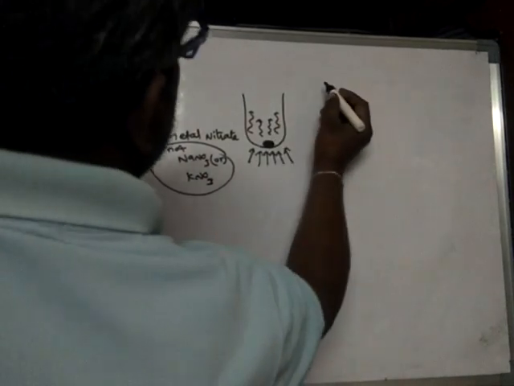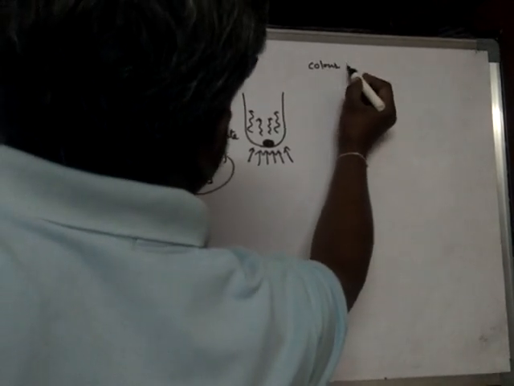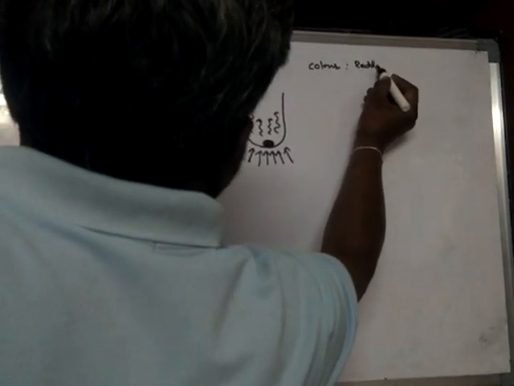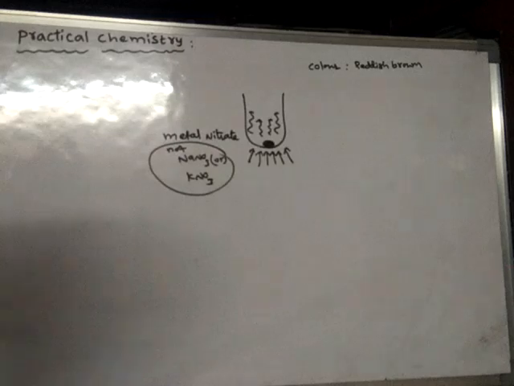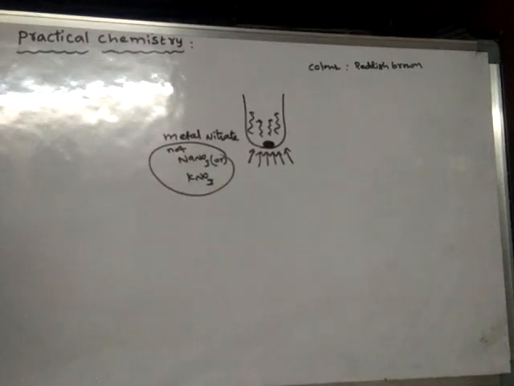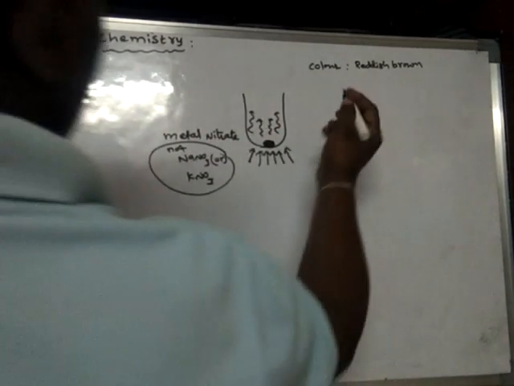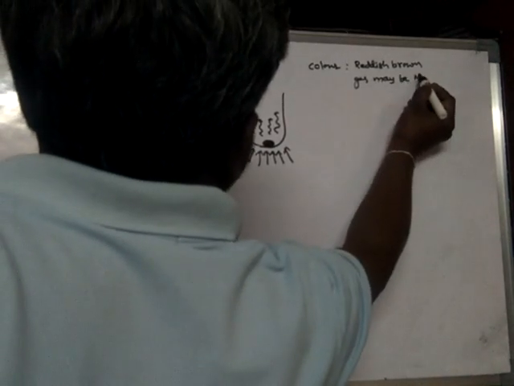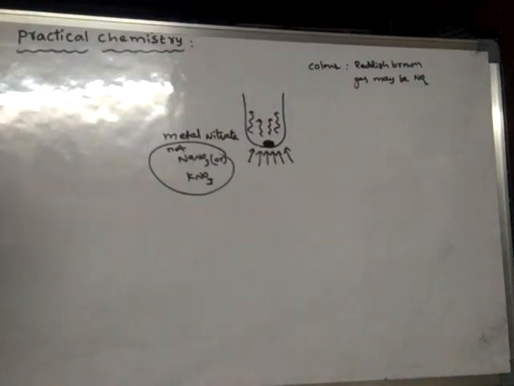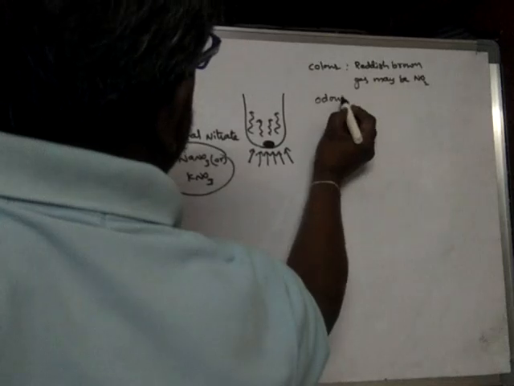The color of the gas is reddish brown. So from this it is understood, which gas will be having reddish brown color? We can easily identify by looking into the color of the gas that the gas may be NO2. No other gas is reddish brown in color.